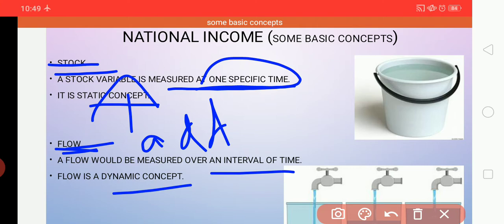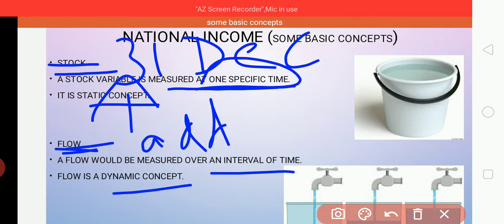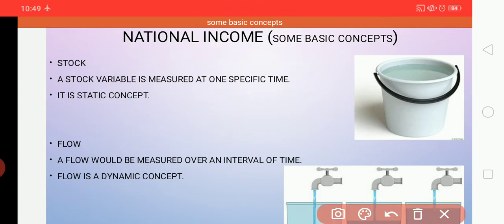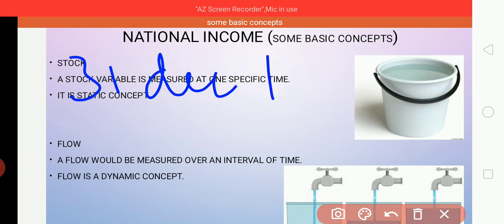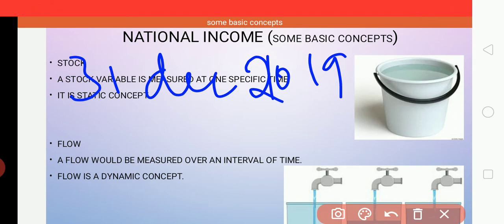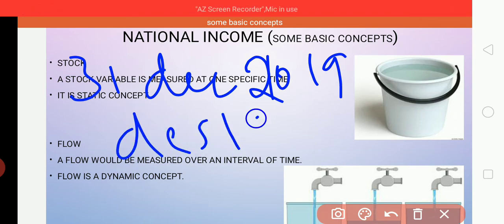For example, if a new desk is purchased in 2020, so here I told you first, the stock on 31st December 2019, how many desks we had.